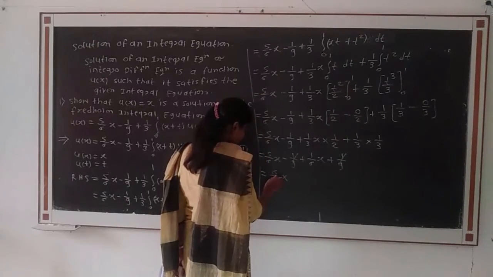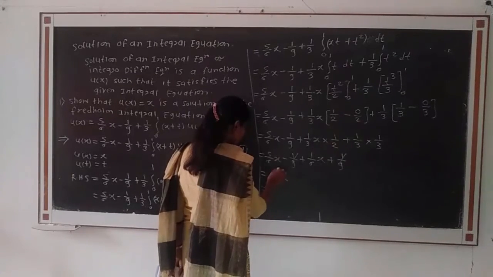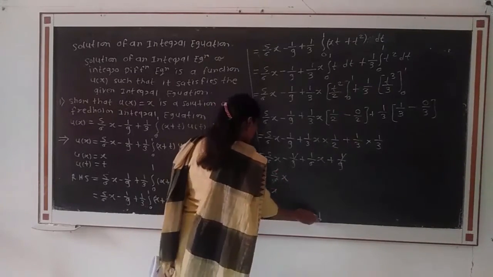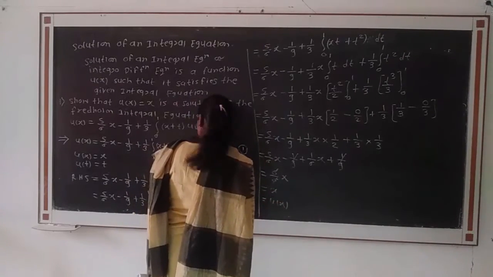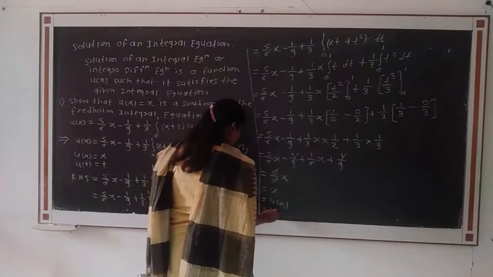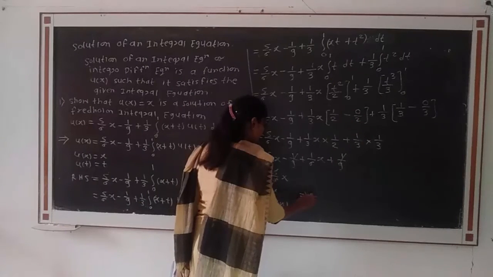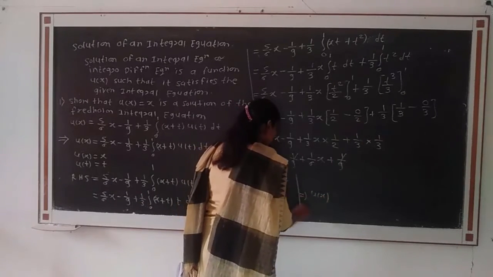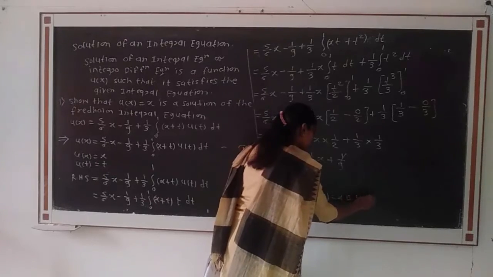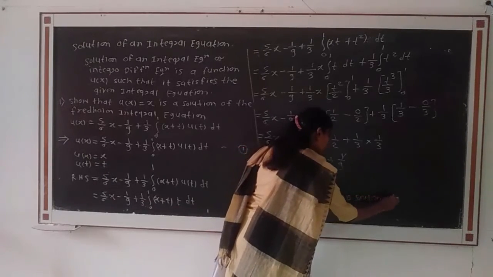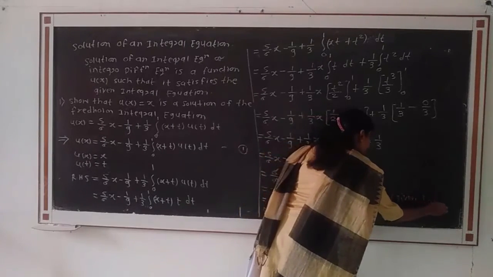Here remaining only 6 divided by 6 into x, and 6 gets cancelled, so we get x, and that is equal to u of x, that is equal to LHS. Therefore u of x is equal to x is a solution of the given integral equation.